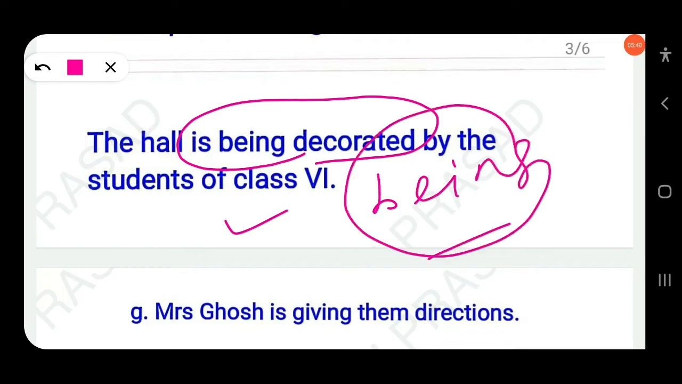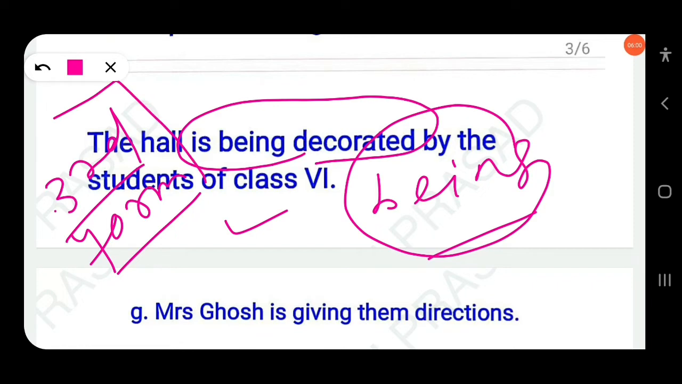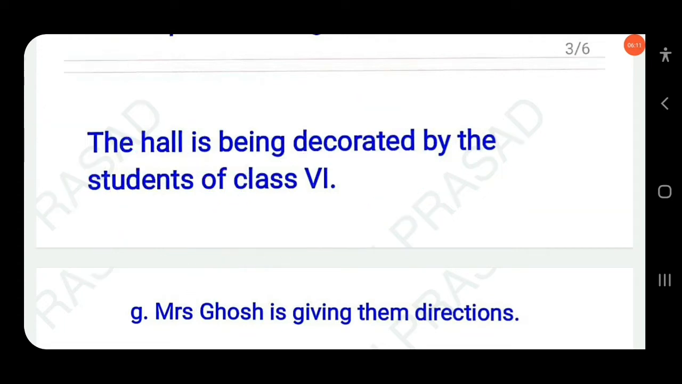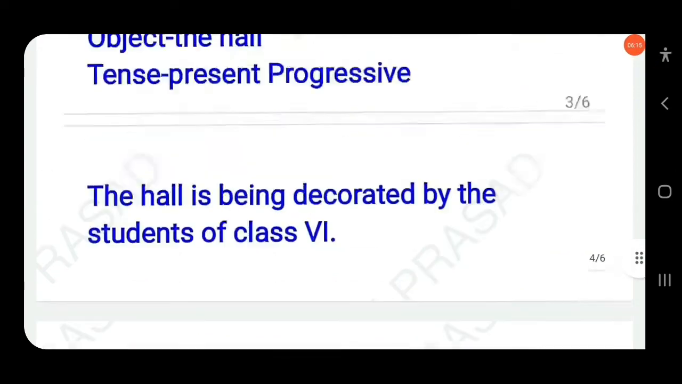Just remember this, the most important point: you have to use the third form of the verb while changing active into passive. The third form of the verb, that means the past participle, always. So here, decorated is the past participle of decorate.